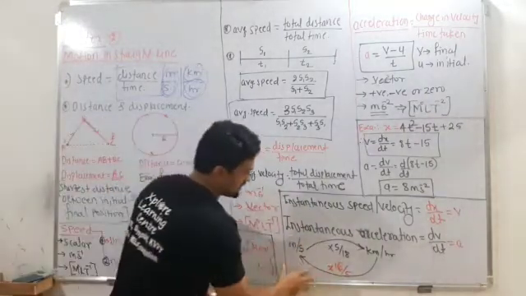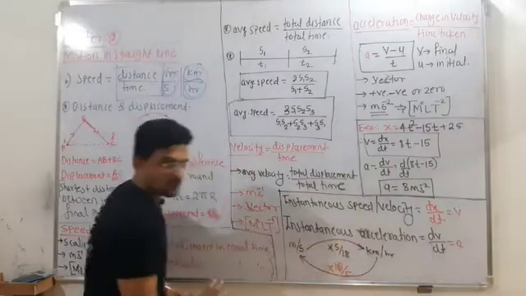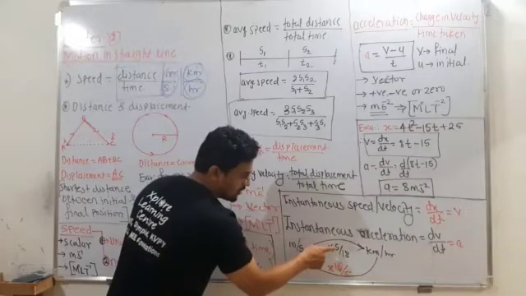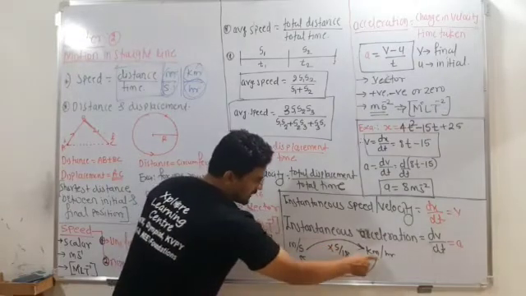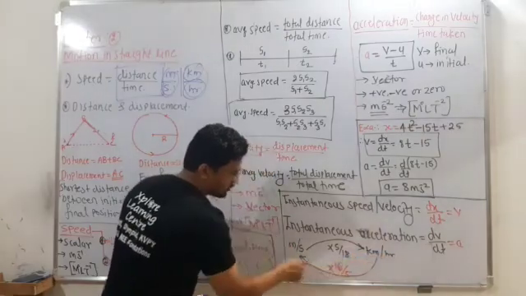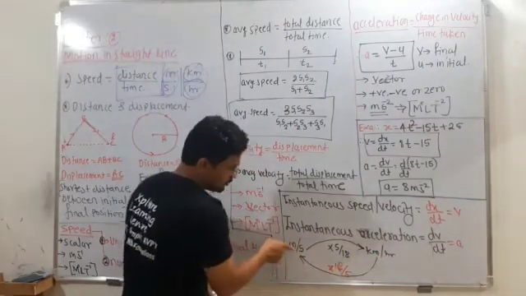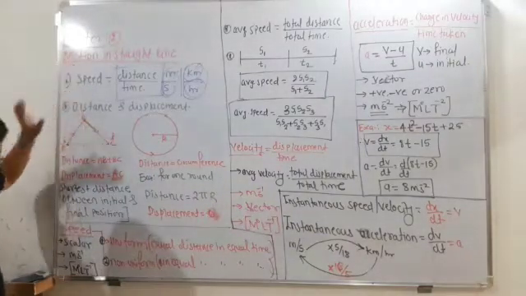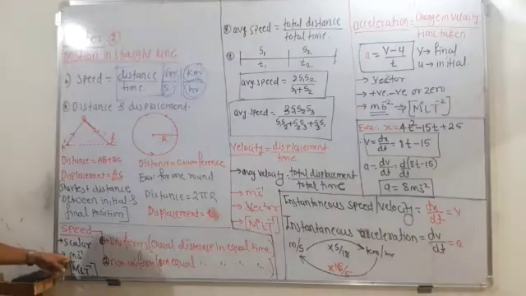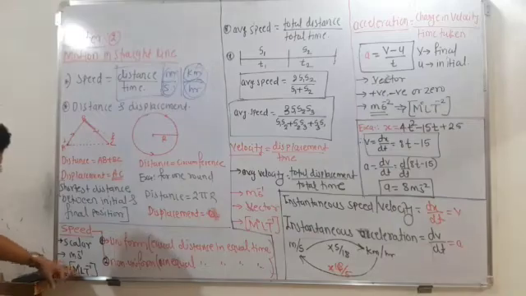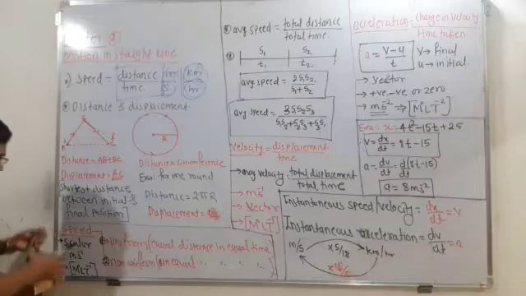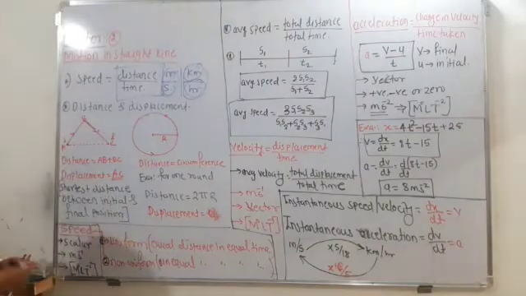Whenever I solve examples, you will come to know how to use this relation. So remember, for the conversion between meters per second and kilometers per hour, you multiply by the respective factor, and you will get the answer. Speed is a scalar quantity, and its unit is meter per second or kilometer per hour. The dimension formula is M^0 L T^-1. Such silly questions will not be asked, but you have to know it.